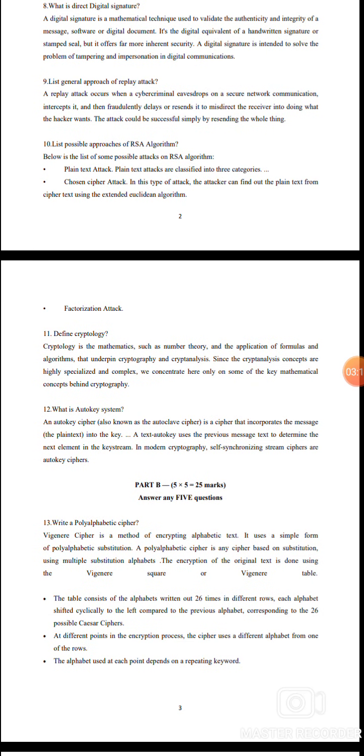9. List the general approach of a replay attack. A replay attack occurs when a cybercriminal eavesdrops on a secure network communication, intercepts it, and then fraudulently delays or resends it to misdirect the receiver into doing what the hacker wants. The attacker could be successful simply by resending the whole thing.